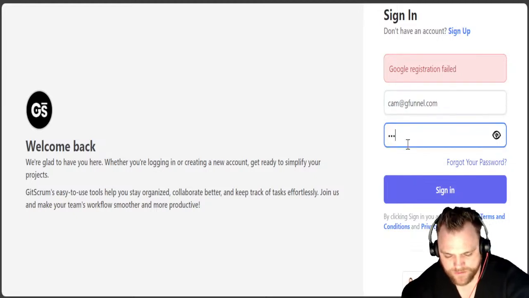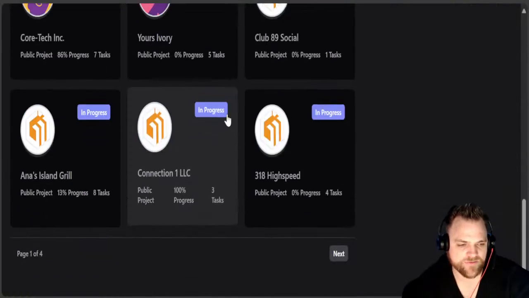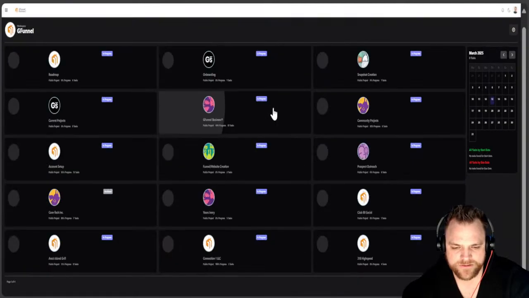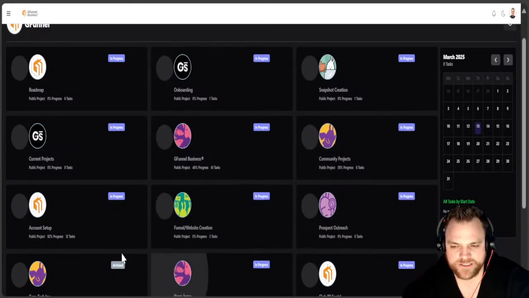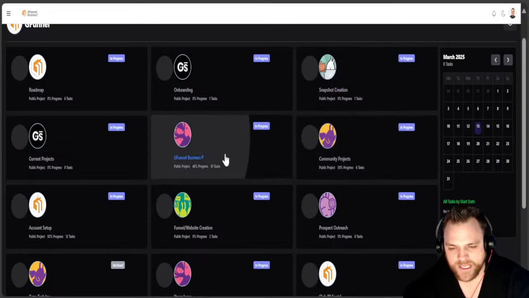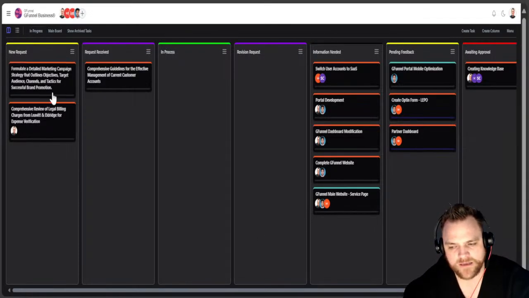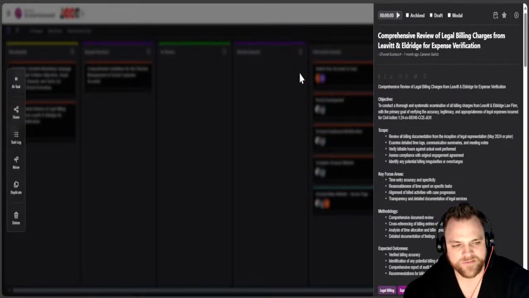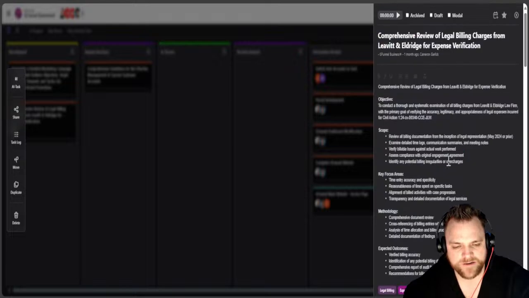Boom. Now we have specific projects. So let's say these are the specific projects that we're focusing in on. Now let's just say there's a specific AI type project. So now we can come into here, and we can have that task automatically populate into here, automatically create stuff in here. Now we can even create an automation in here.